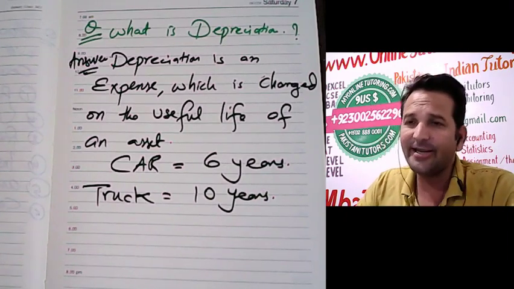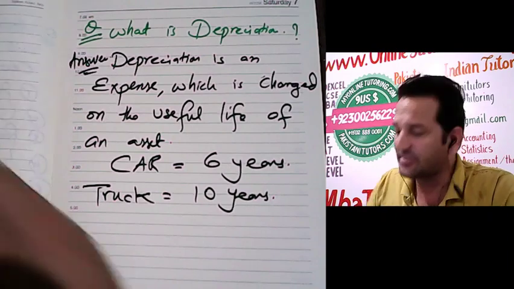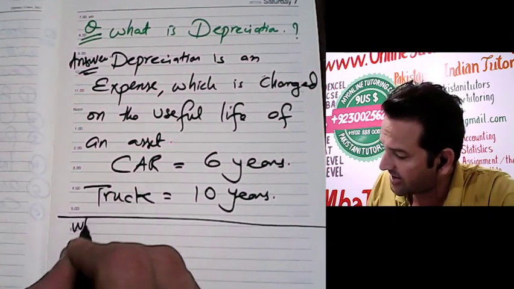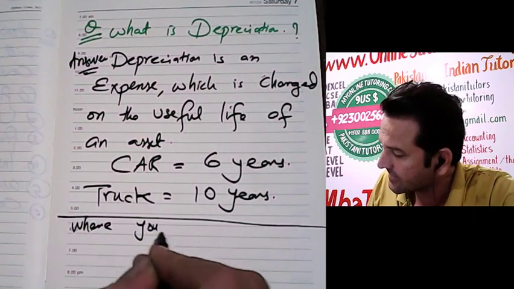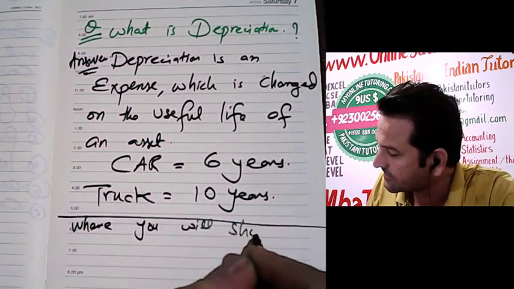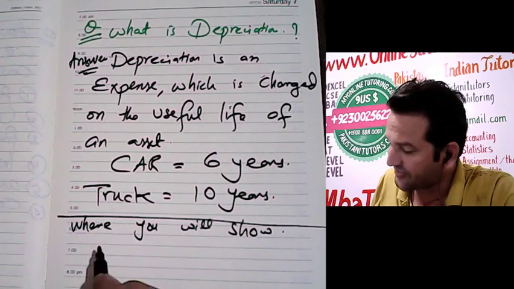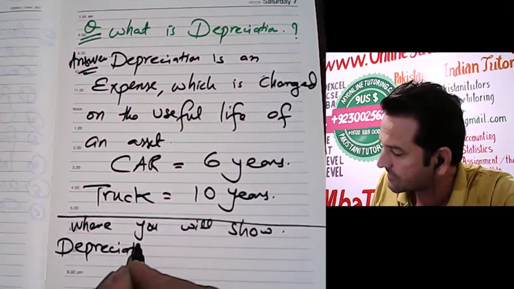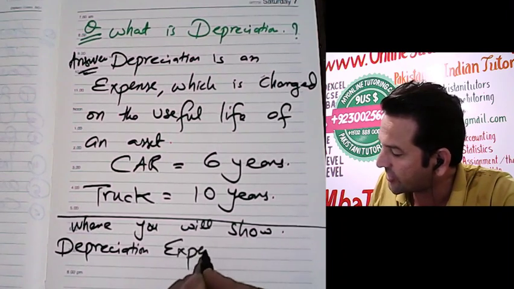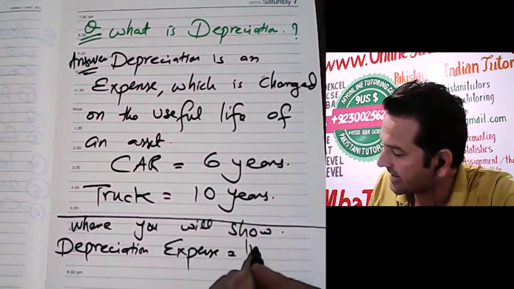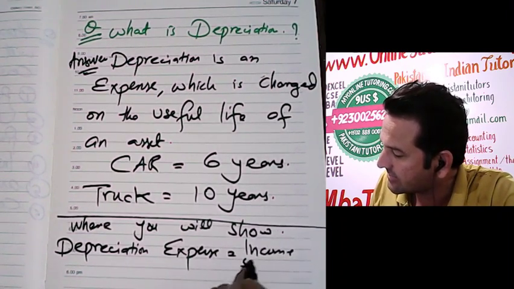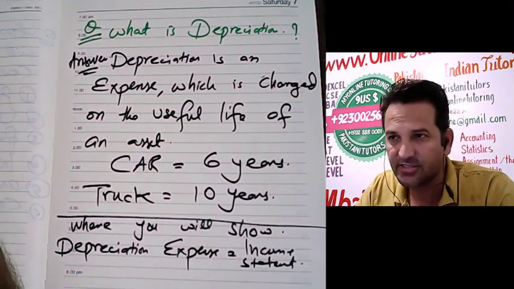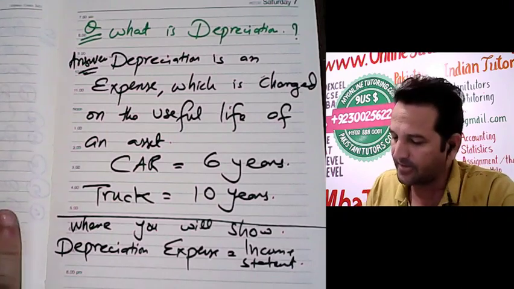Clear? Depreciation expense will be reported in the income statement, where you will show depreciation expense. That means the profit and loss account. Clear? Okay.